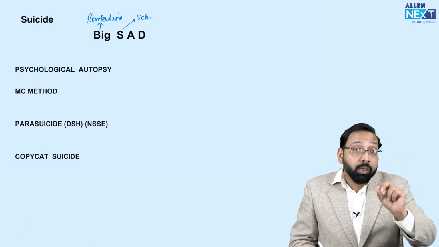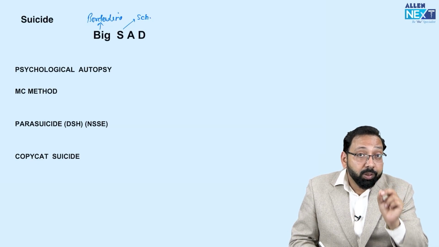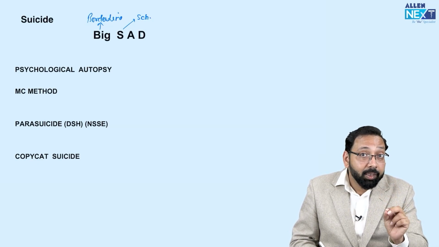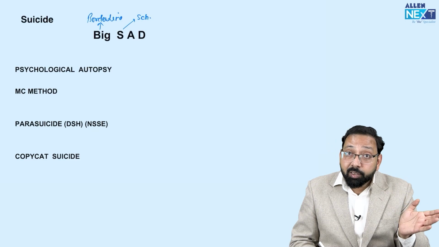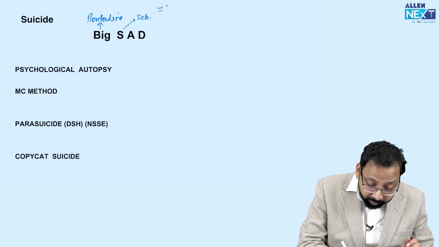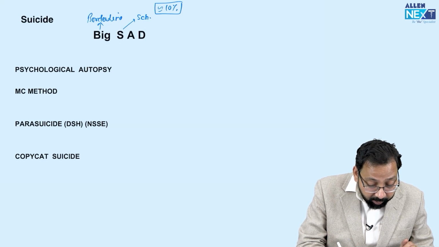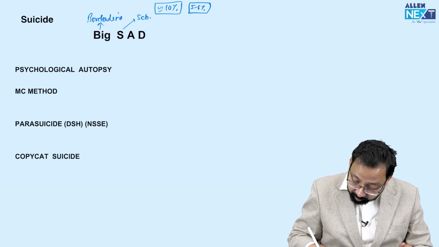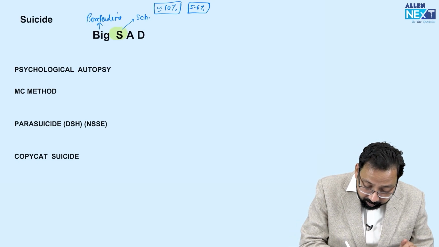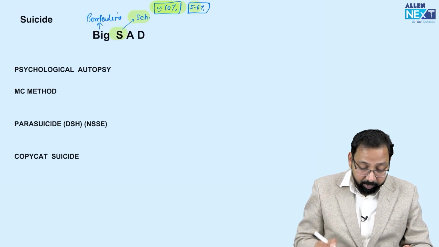You all know that the most common cause of death in schizophrenia is suicide. Prevalence is around 10%. According to DSM-5 it was around 5 to 6%, but the question has been asked, and the prevalence of suicide in schizophrenia is around 10%.